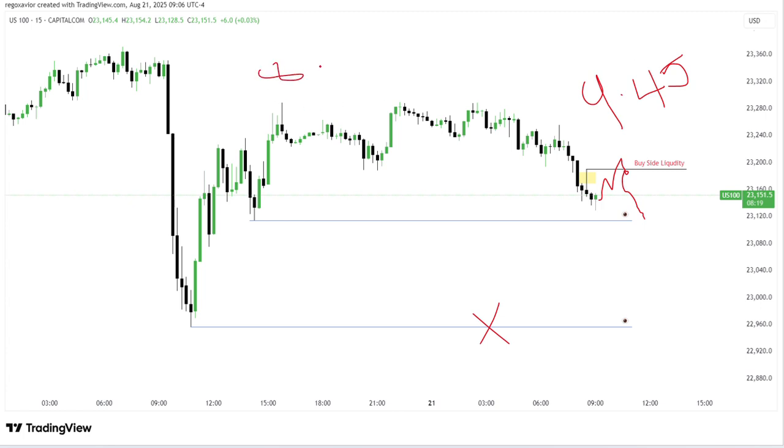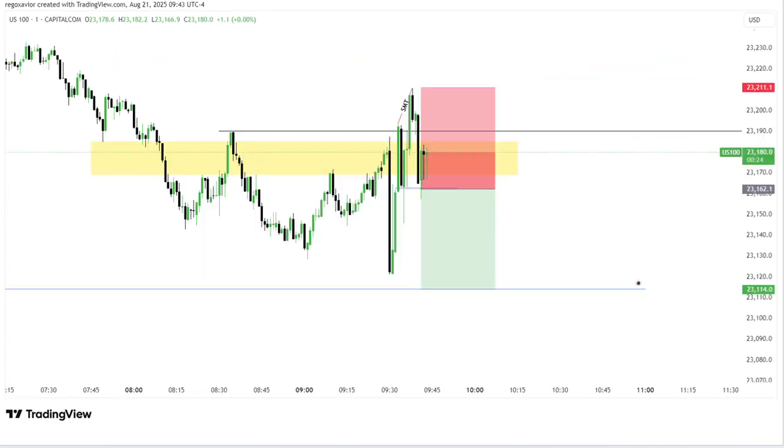Why? Because at 8:30 there is news. So at 9:30 the market opens and the manipulation is over, and at 9:45 there will be distribution. I expect the same thing to happen here. The buy side and sell side liquidity is huge, and I expected this is the 9:30 first presentation in Fiji. So if it gets inverse, I'll definitely be entering here.